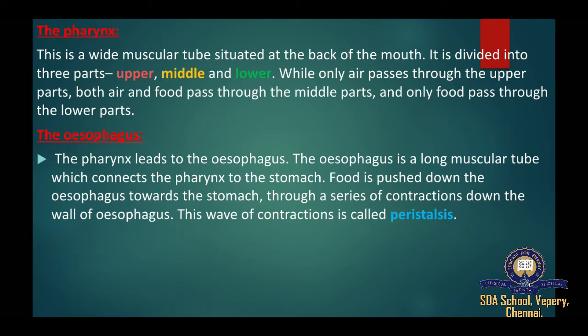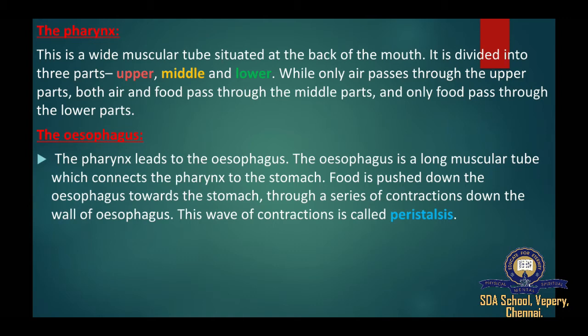Second part, pharynx. This is the muscular tube situated at the back of the mouth. It is divided into three parts: upper, middle, and lower. While only air passes through the upper part, both air and food pass through the middle part, and only food passes through the lower part. So pharynx is divided into three parts: upper part, middle part, and lower part.